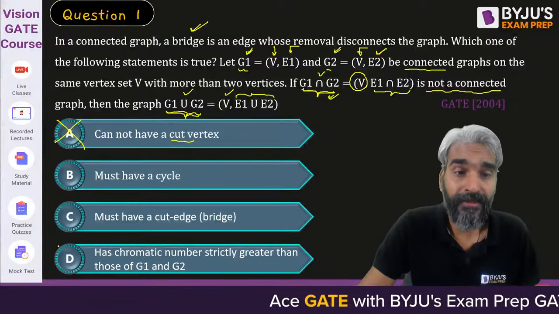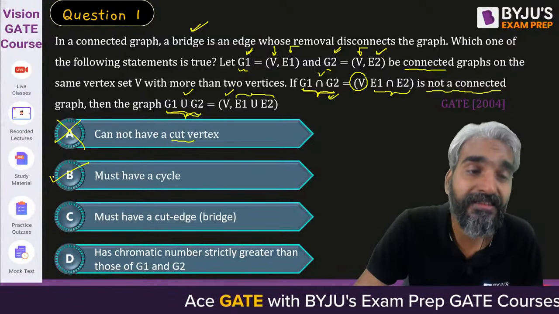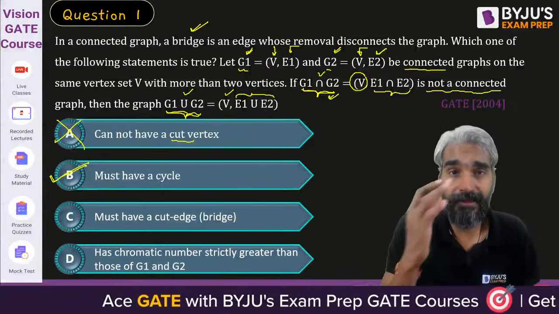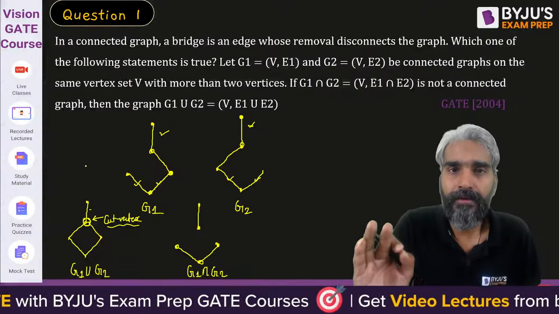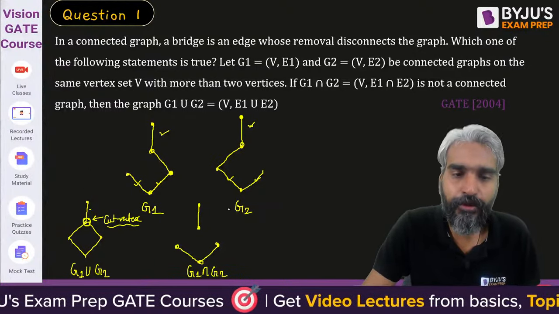Now, another thing is must have a cycle. Yes, this is necessary. Let me tell you why. Because when we are saying that the graphs G1 and G2 are connected.